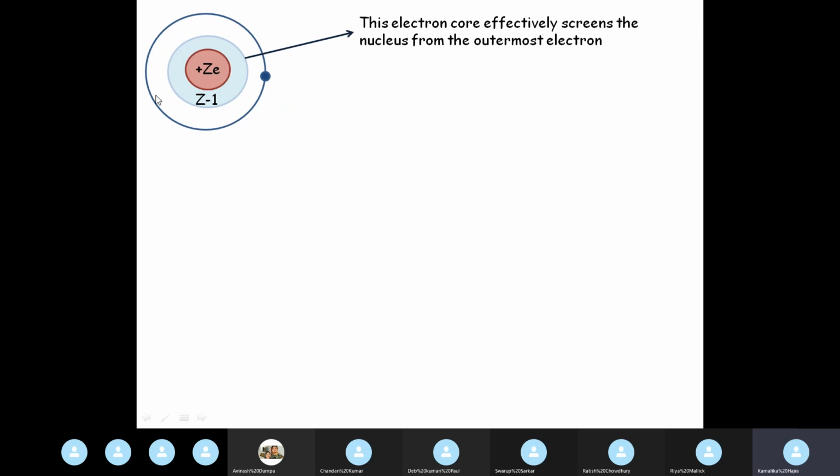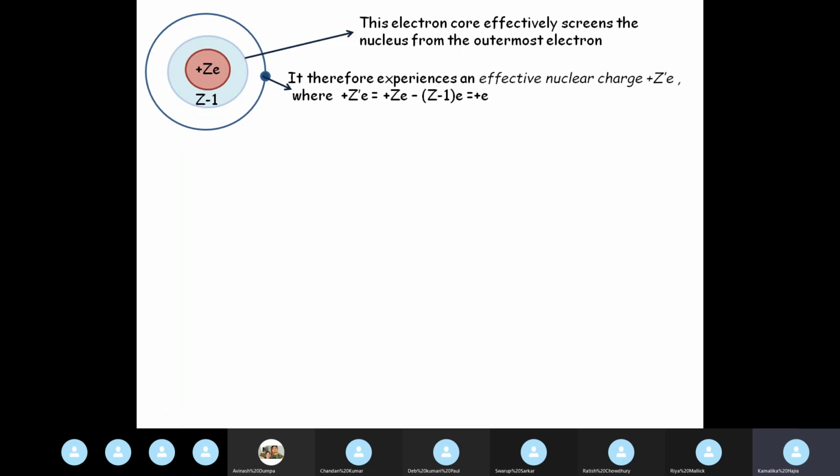So it is as if this electron does not have to deal with the nucleus. The nucleus is being dealt with by this core with Z minus 1 electrons, and this electron is free. Its elder brothers and sisters are shielding it from the parent, and it is kind of a rogue. It travels alone, stays alone, and it can be easily snatched from the family. So the electron core is effectively screening the nucleus from the outermost electron.